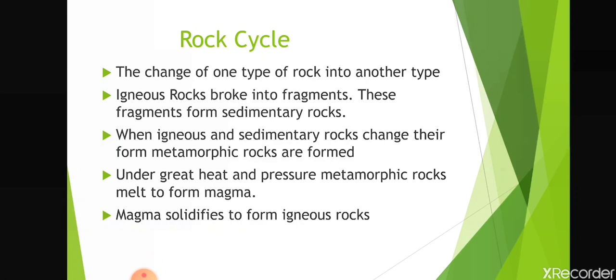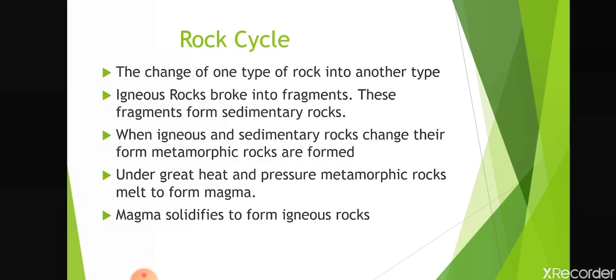When igneous rocks are exposed to different agents of weathering and erosion on the Earth's surface, they broke into fragments. These fragments deposited at the floor of lakes, rivers and oceans where they form sedimentary rocks.